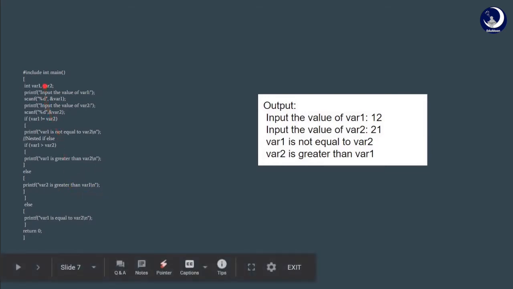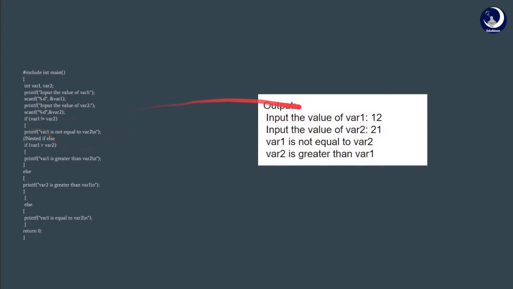But initially, if the condition var1 not equal to var2 is false, then we directly go to the else statement and execute var1 is equal to var2. Let us look at the output. We have var1 as 12 and var2 as 21. If var1 not equal to var2, definitely 12 is not equal to 21. So the first printf statement, var1 is not equal to var2, will be printed.